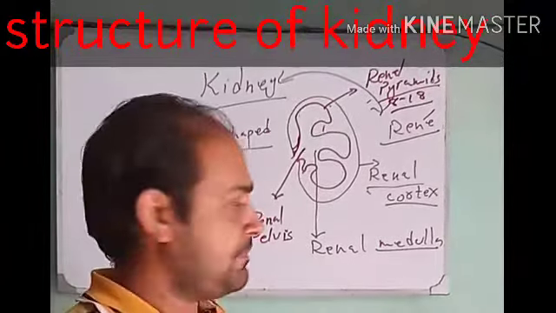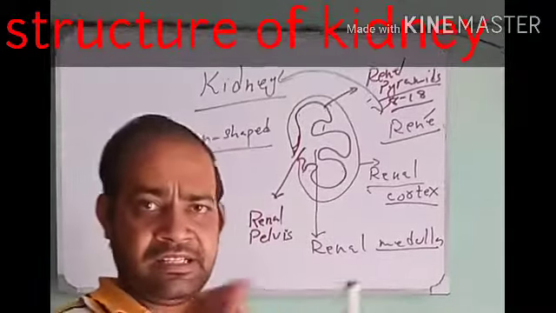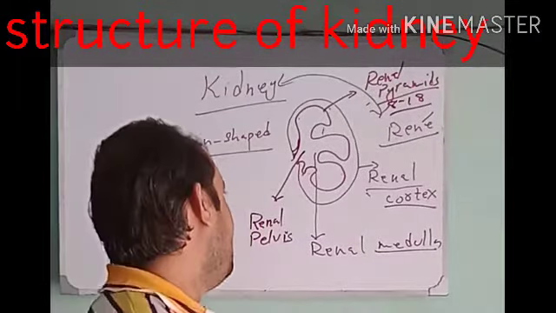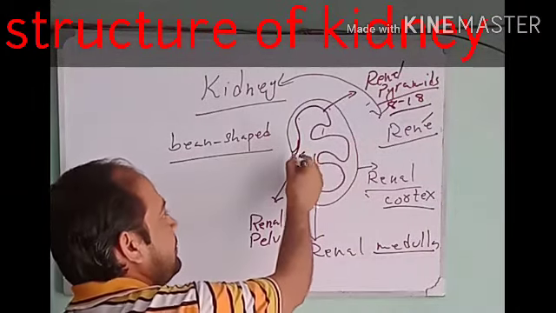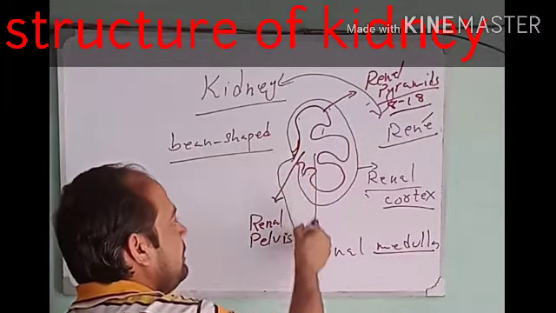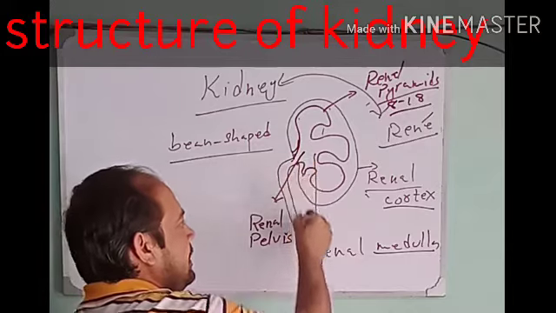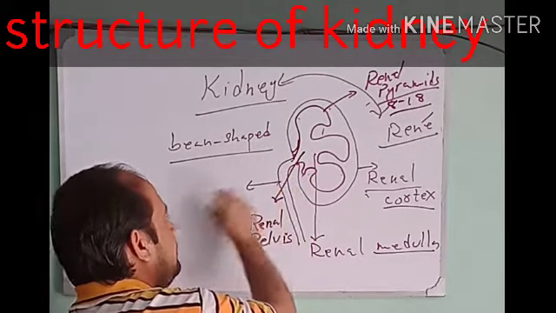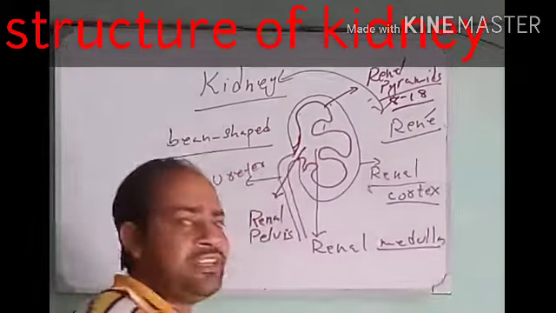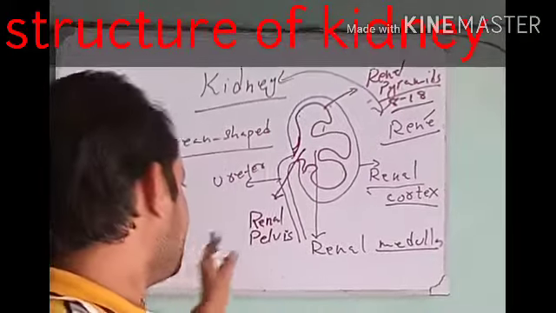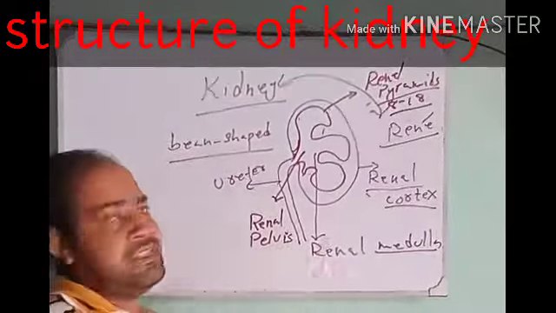Renal pelvis is present where all the renal pyramids join, and where renal pelvis gets outside of the kidney, it makes a tube called ureter. Ureter is a tube which is directly attached to the renal pelvis.